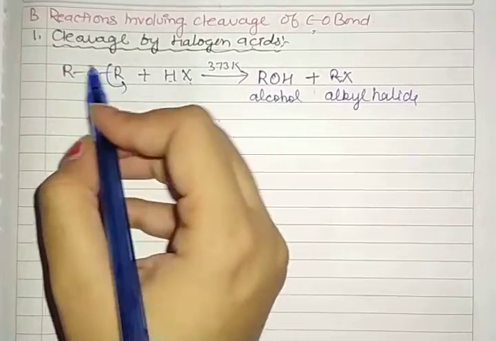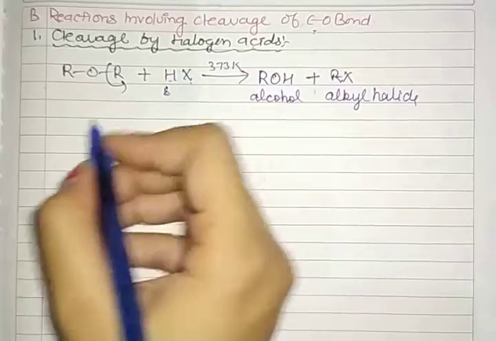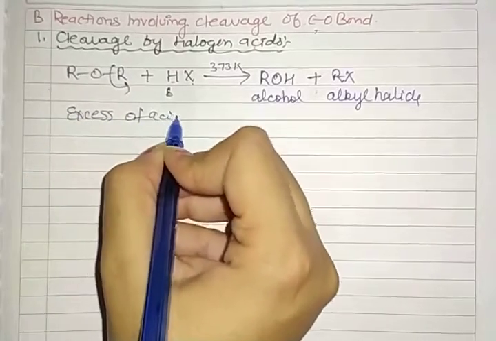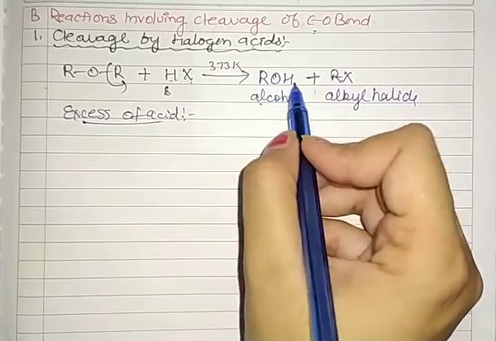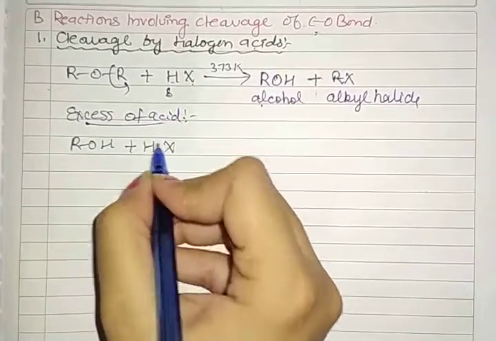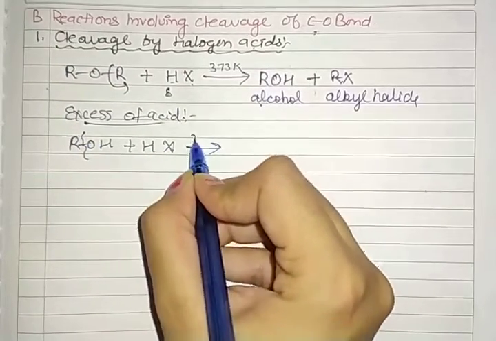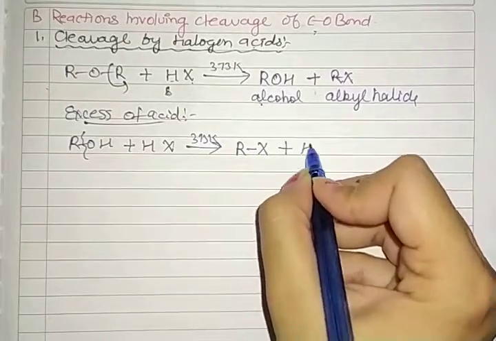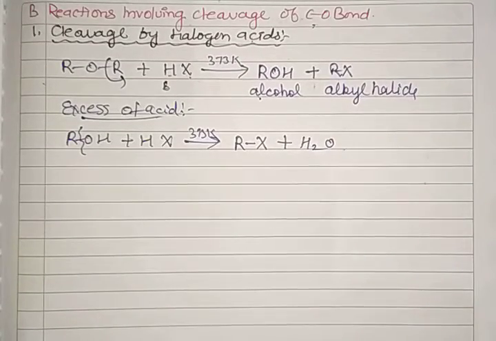If we are doing this reaction in the presence of excess HX, or we can write excess of acid, then this product, the alcohol, again reacts with HX. Again this bond is cleaved, that means broken. Again at 373 Kelvin temperature, we have the formation of again RX plus water. Clear?